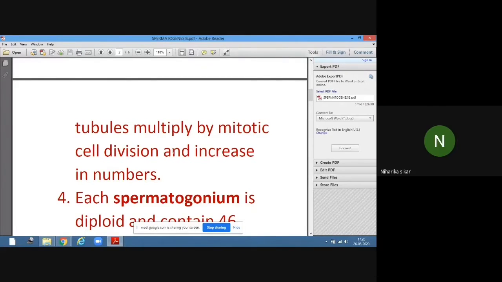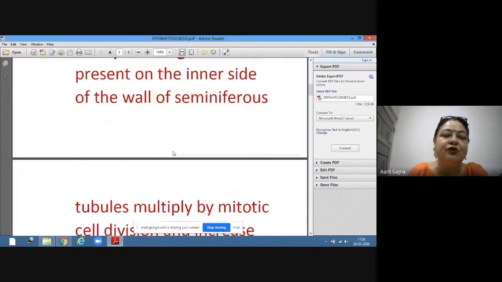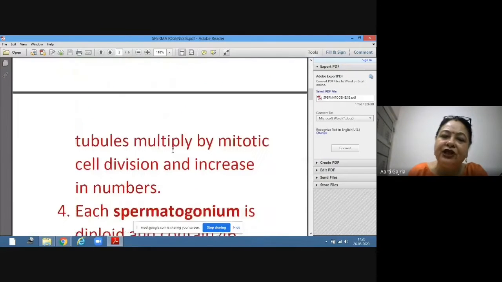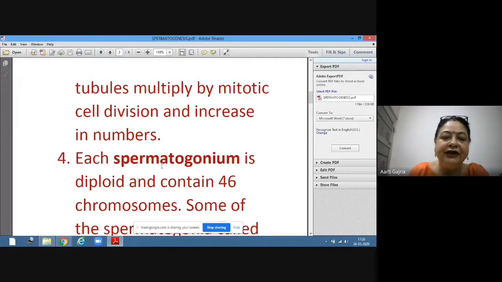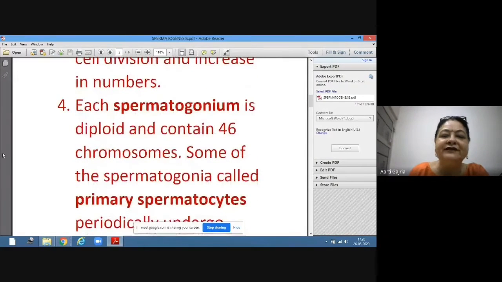So the number of chromosomes in spermatogonia is 46, because spermatogonia is diploid and it is multiplying by mitosis cell division only just to increase the numbers. Each spermatogonium is diploid, that is 2n, and contains 46 chromosomes.